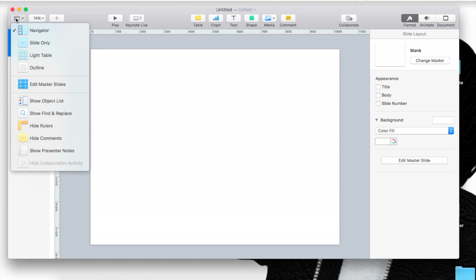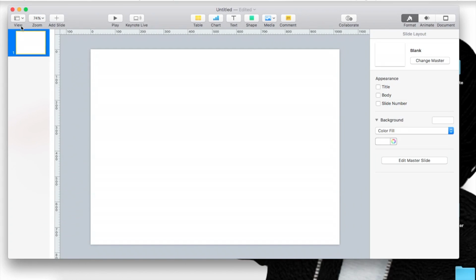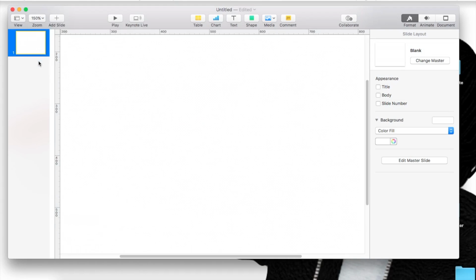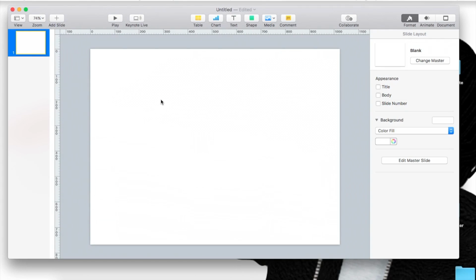So pretty much the first button just showcases all the features that you can add. To be honest, the only thing I really add is the ruler. You can hide it or you can show the ruler. Other than that, that's the only feature that I use. The zoom is just so you can see where your working area is focused. If you really need to see something, you can enlarge it. But I like to keep it at a happy medium so I can visually see, and at the same time I can see around the negative space to see how much negative space I'm working with outside of the working space.